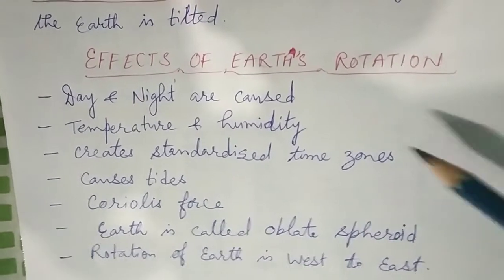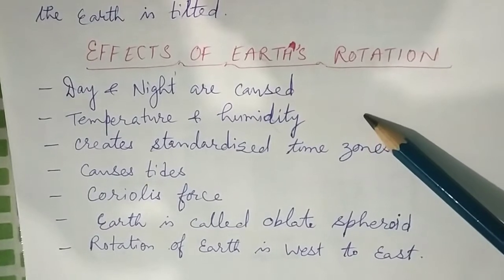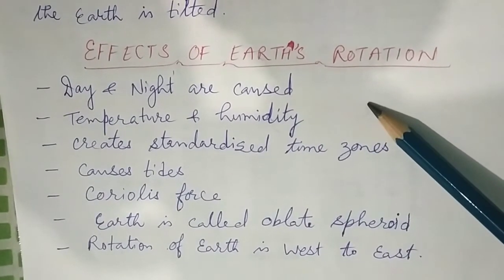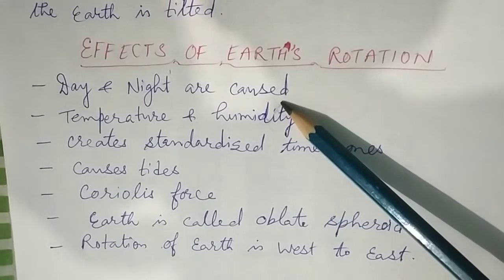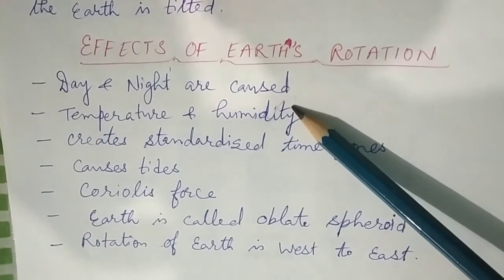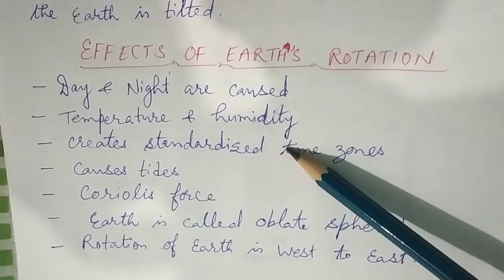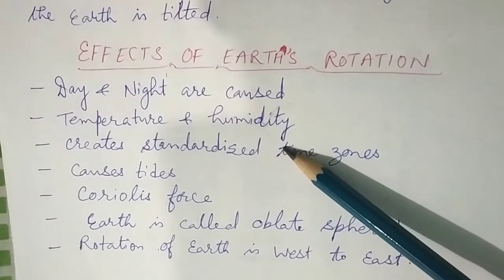The effects of the Earth's rotation. The Earth's rotation in 24 hours has important consequences. First, it creates a diurnal cycle of light and darkness, causing day and night. It is responsible for the temperature and the humidity changes. It creates standardized time zones.